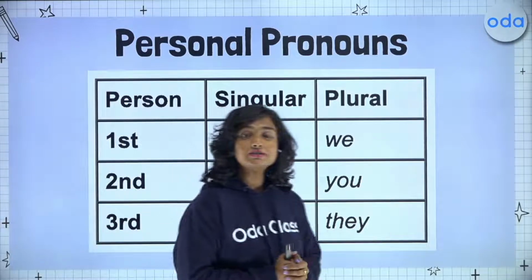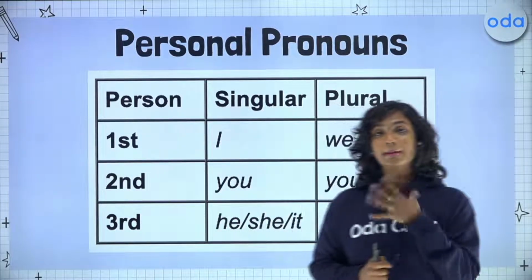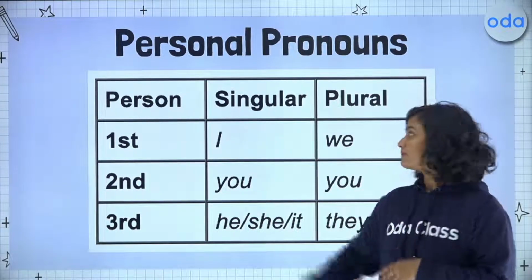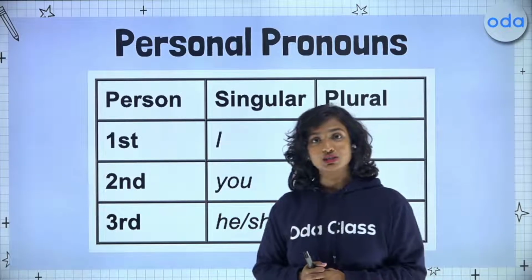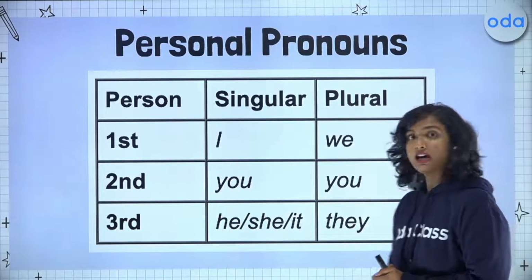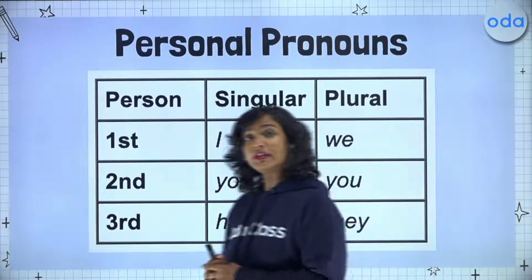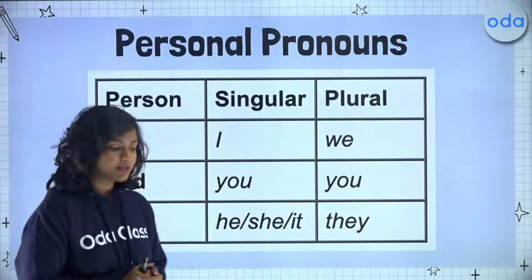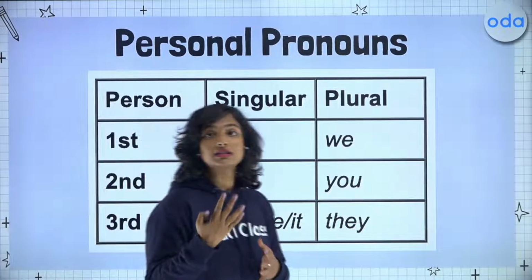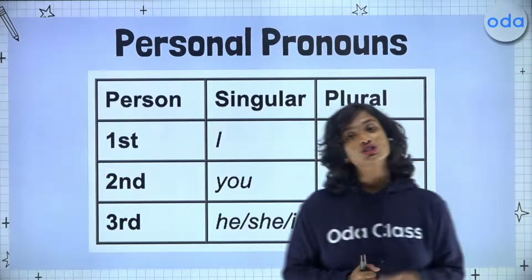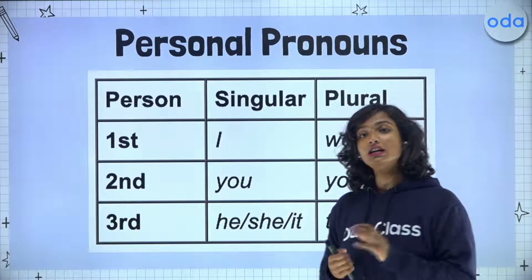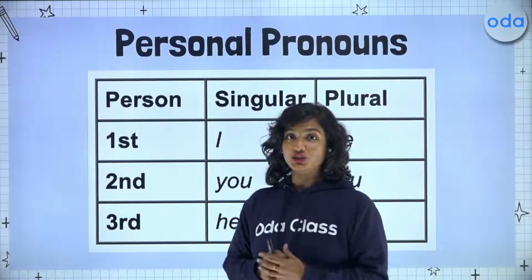The first person personal pronoun is used by the speaker for the speaker. So that's I in singular, and plural becomes we, or us. As far as the second person goes, that is the person that is being spoken to. So in the second person, singular as well as plural is you.